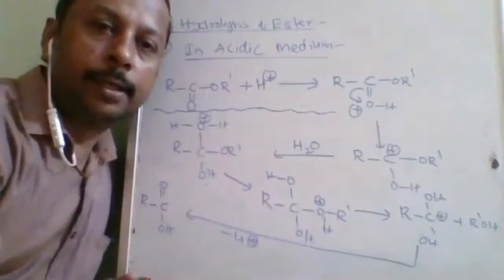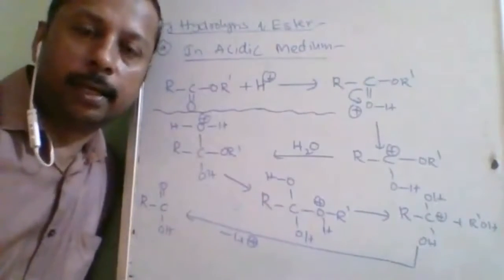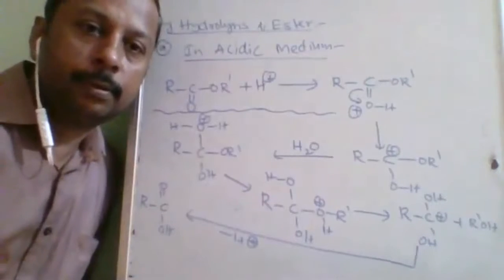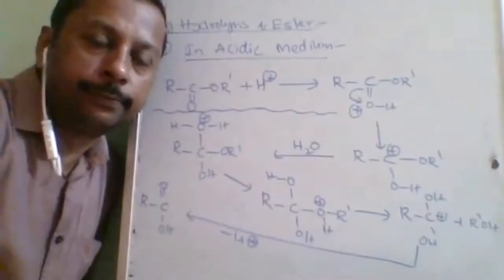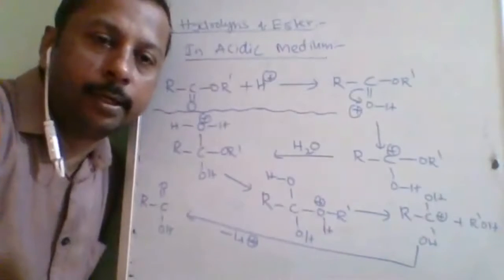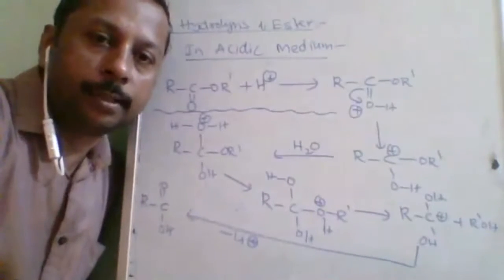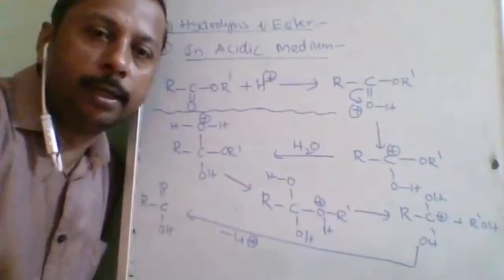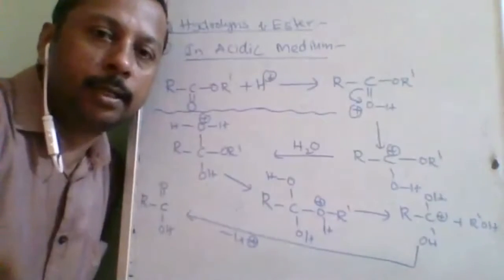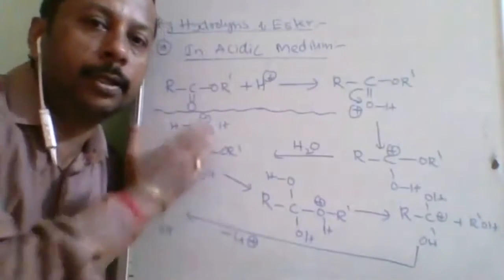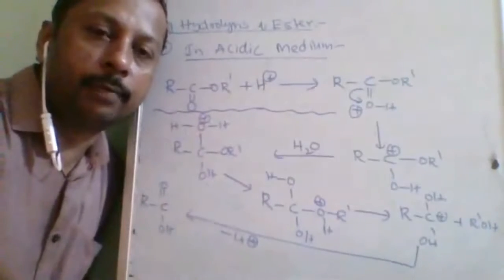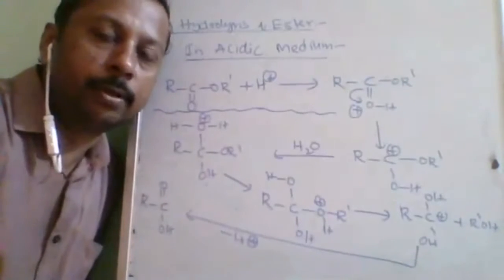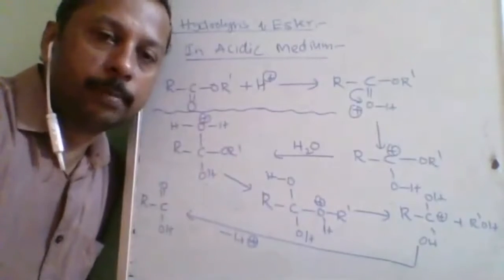Okay, after three types of hydrolysis: hydrolysis of cyanide, nitrile, we have studied; hydrolysis of acid anhydride we have studied; hydrolysis of acid halides we have studied. Next comes hydrolysis of what? Hydrolysis of ester. And it is very important in comparison to others because it is covered in two chapters.